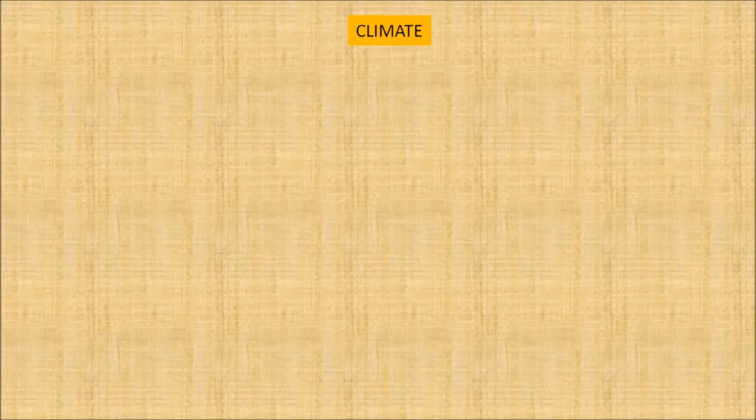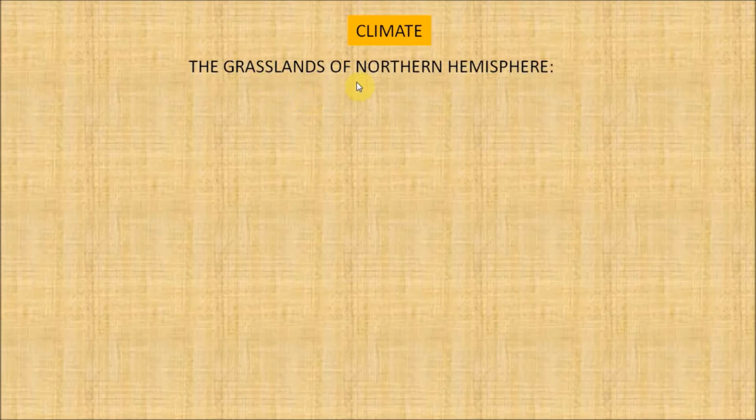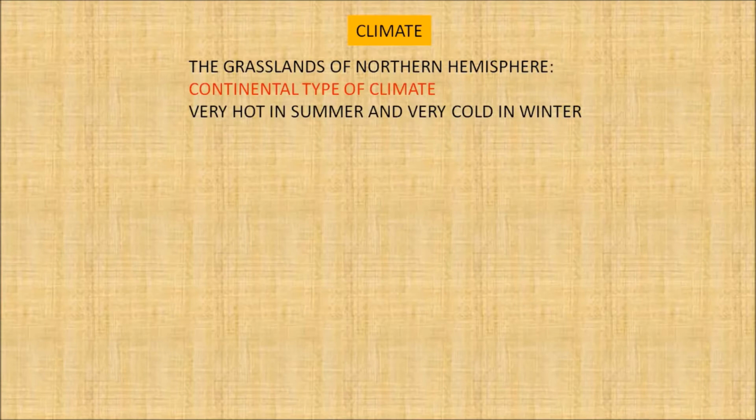Now let's move on to see the climate of the grasslands. The grasslands of the northern hemisphere have a continental type of climate. It means very hot in the summer and very cold in the winter. Such climate is known as continental type climate.